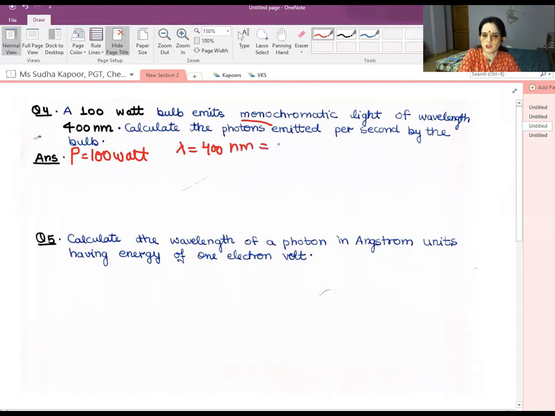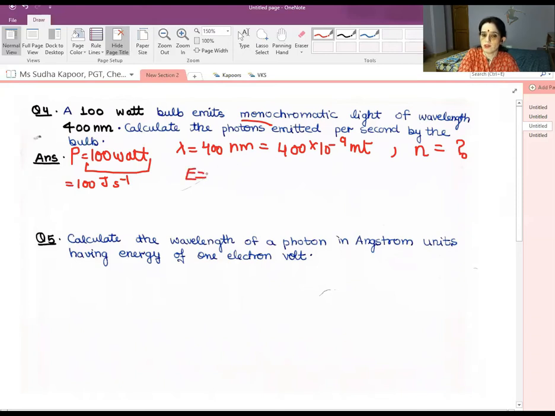As soon as the conversion factors are there, do it at the same point: 10 to the power minus 9 meter. And this time you have to calculate the number of particles which will be emitted per second by the bulb. So first of all, what is watt here? How can we convert it into joule? Dear students, you must be remembering that 100 watt can also be represented as 100 joule second inverse. So it means in 1 second 100 joule of energy is given out. So we can take energy as 100 joule.